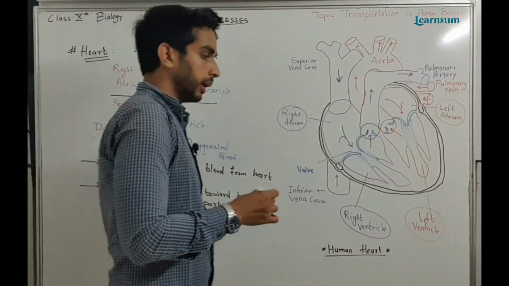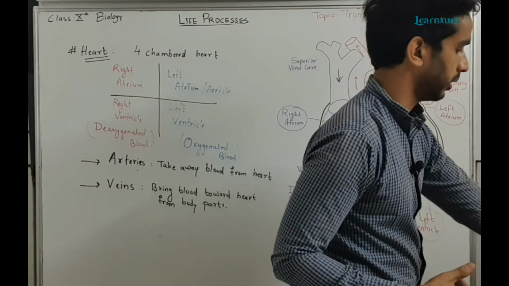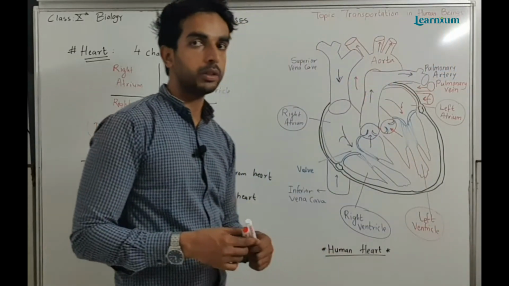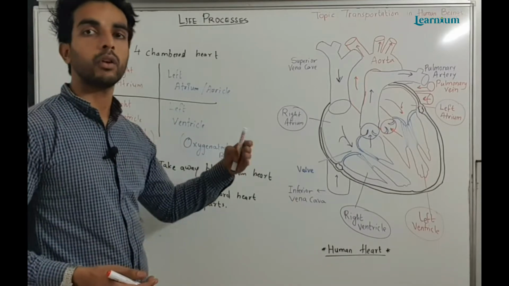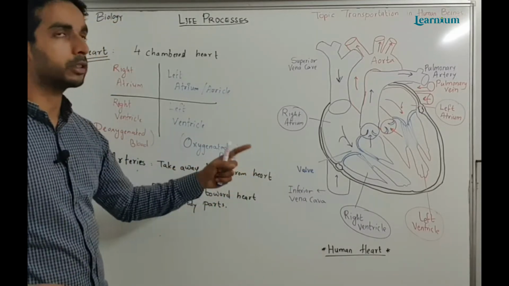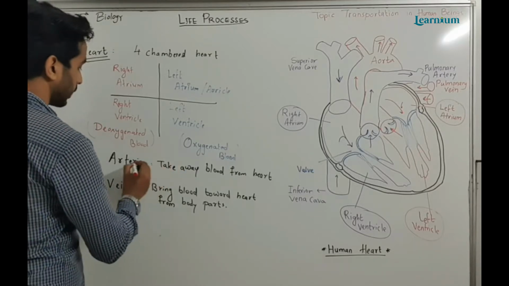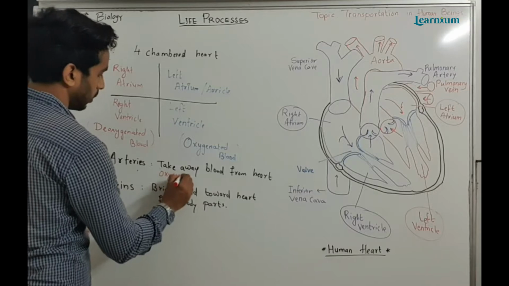So the blood which is going towards the body will be oxygenated. The blood going away from the heart will be oxygenated except one. The exception is, we can write, arteries carry oxygenated blood.